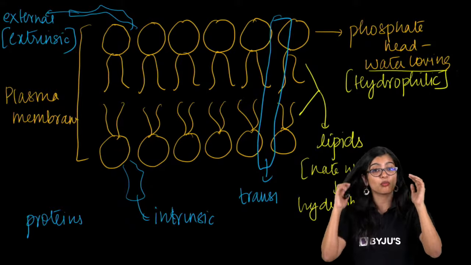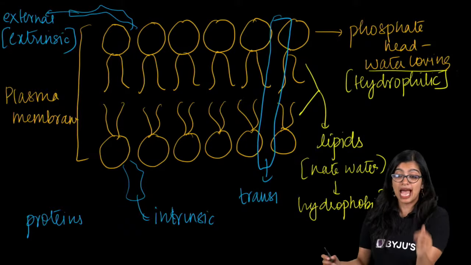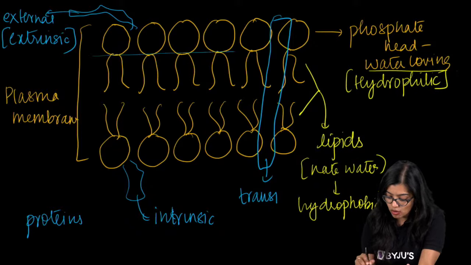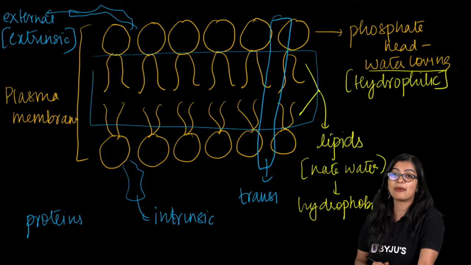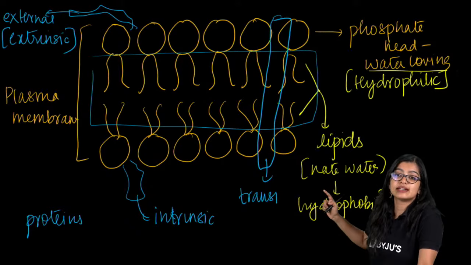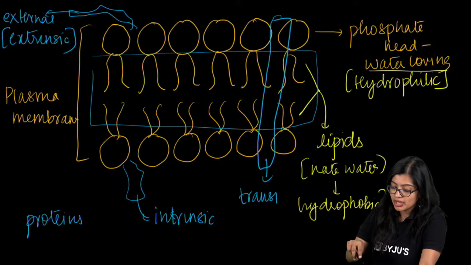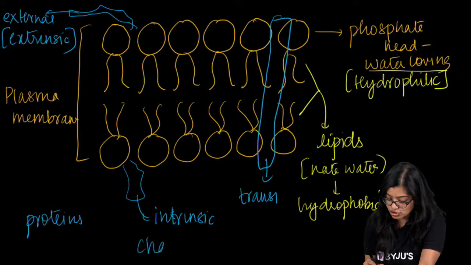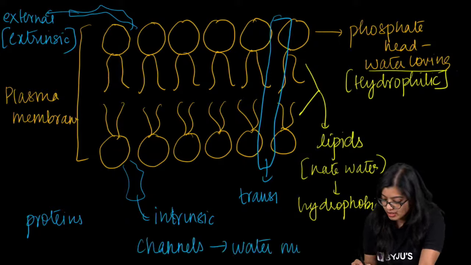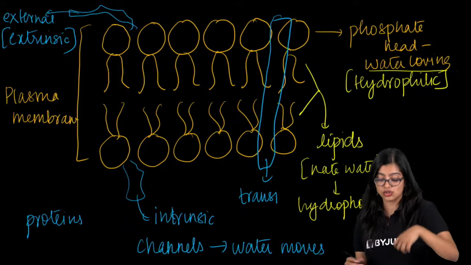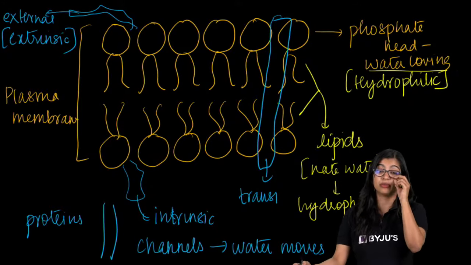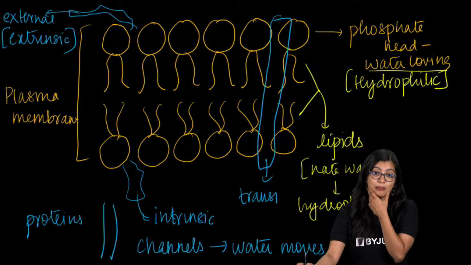Yes, very good question. Ma'am, if this part is made up of a water-hating part, how is water able to flow through? Because there are certain channels through which water will move, okay? These are certain places through which water moves, which we call aquaporins, right?